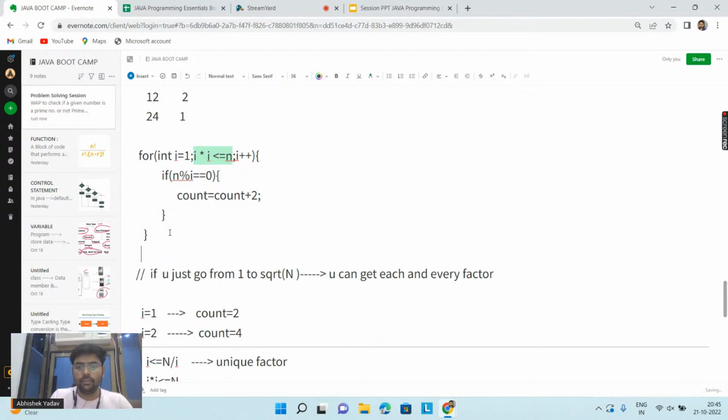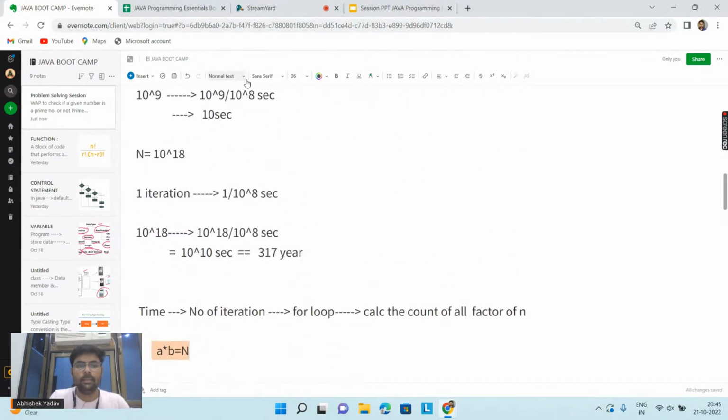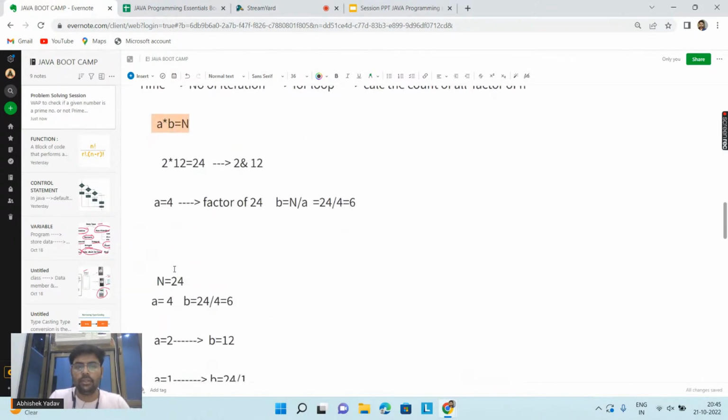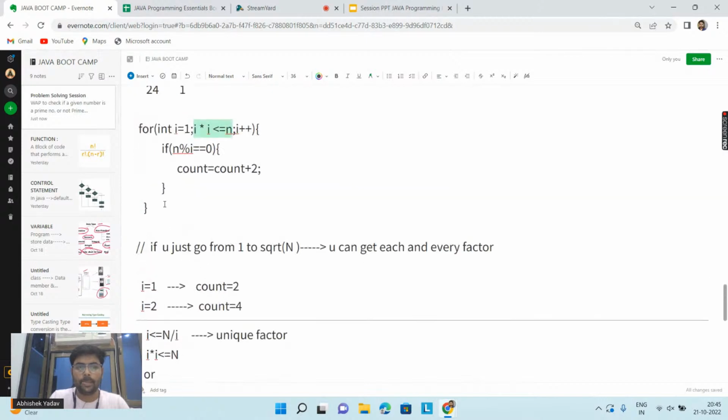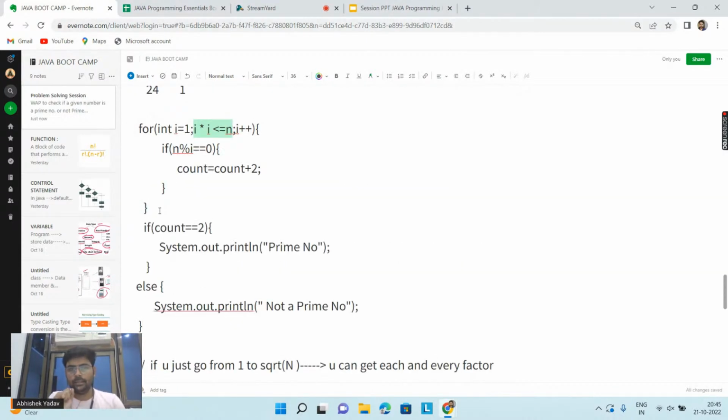After that, here again you will write the same condition. The condition will be the same. If the value of count is equal to 2, the number is a prime number, else the number is not a prime number, right? So here you have written the if condition again. Everyone is clear till this point, guys?